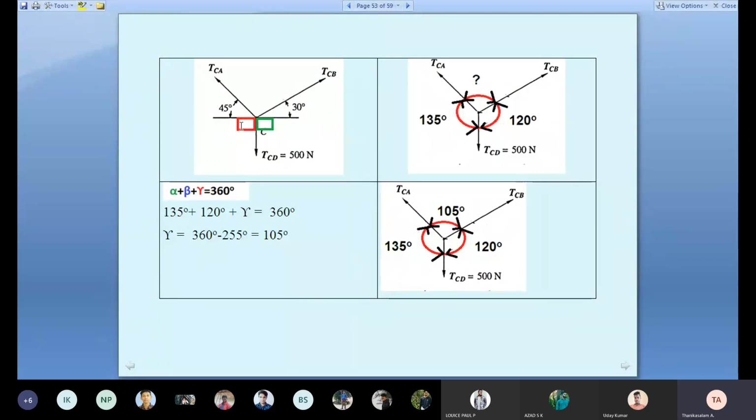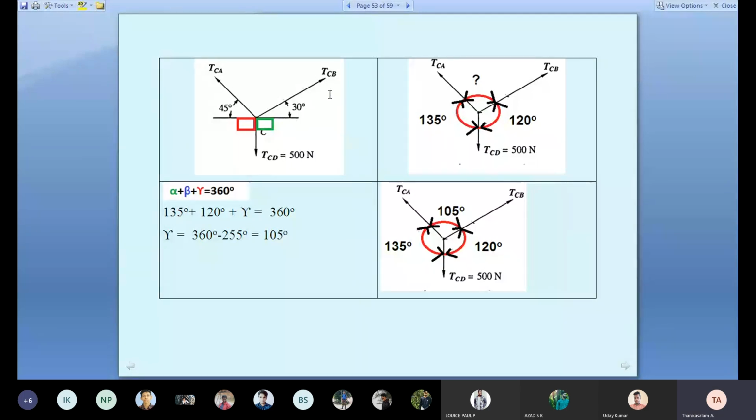So three forces are acting. Which law can we use? Lami's theorem. Understand? See the right side top, I marked the Lami's angles. How did 135 come? Louis, how did the 135 degrees come? 90 plus 45, that is 135 degrees.